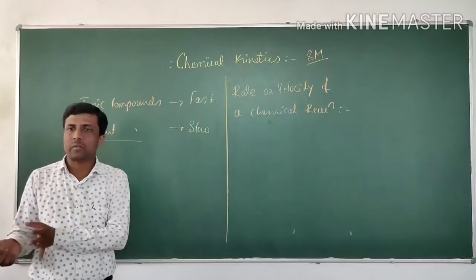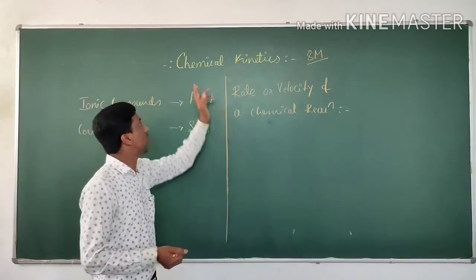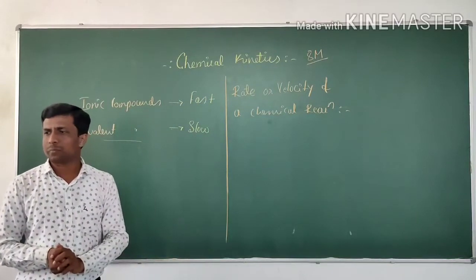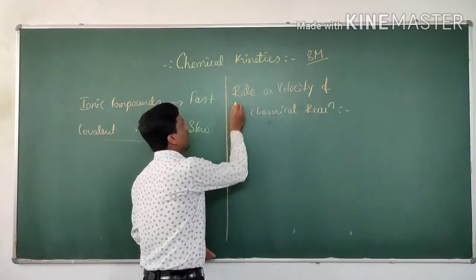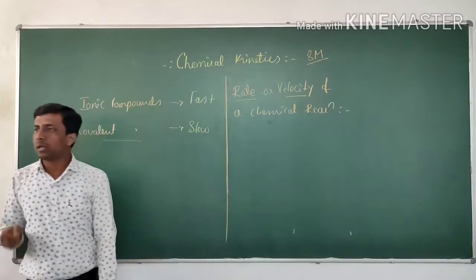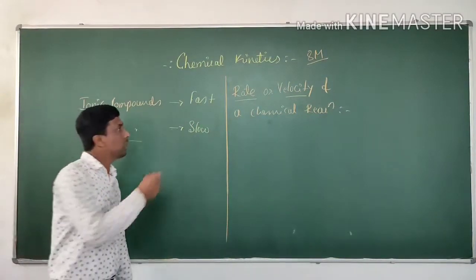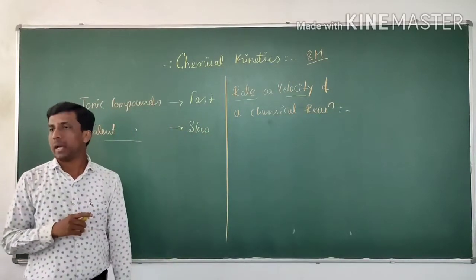In which branch of chemistry will we study the rate or velocity of a reaction? This is called chemical kinetics. That is the concept. Then what is the rate of a reaction now? That is the question now. In chemical kinetics we will study the rate or velocity of a reaction. Then what do you mean by rate of a reaction or velocity of a reaction?